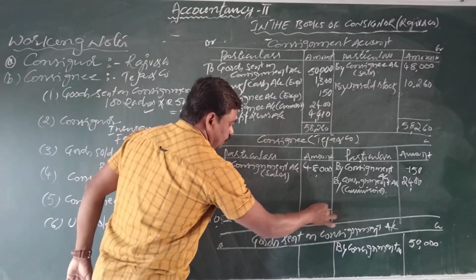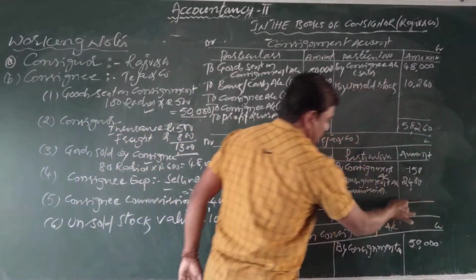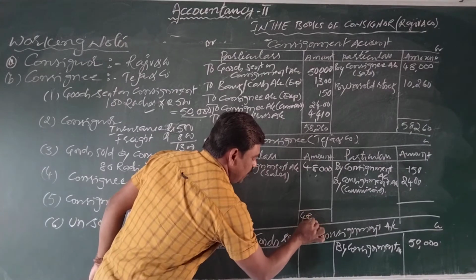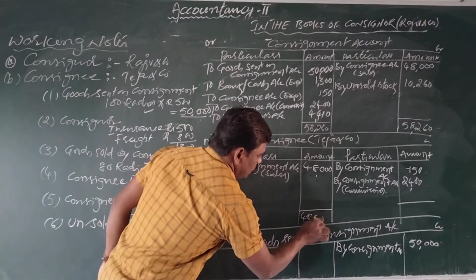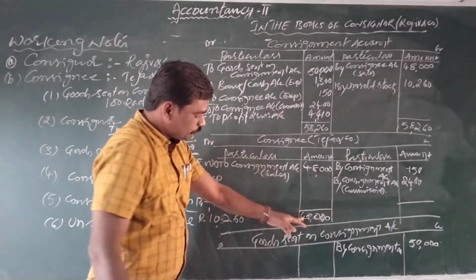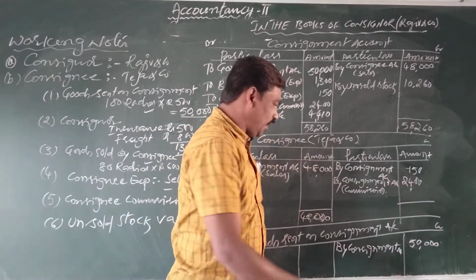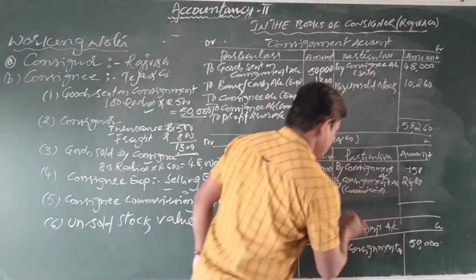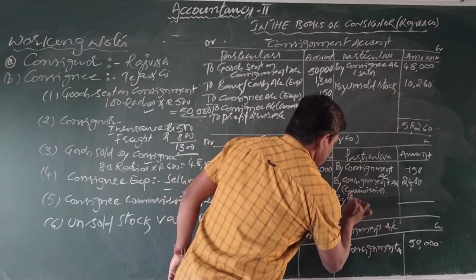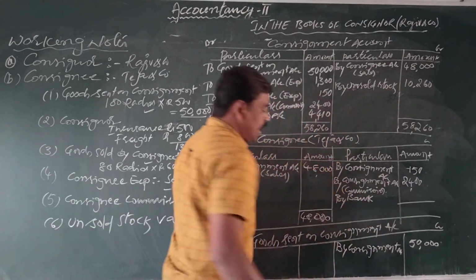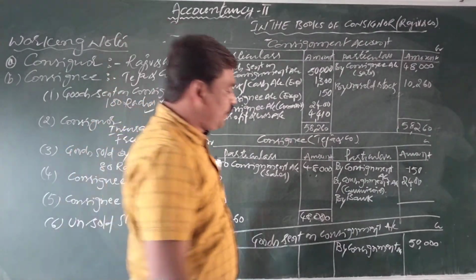So here, total consignee account debit side 48,000. From the 48,000 we deduct 2,550. So the difference we will get, that is bank account, amount of rupees 45,450.